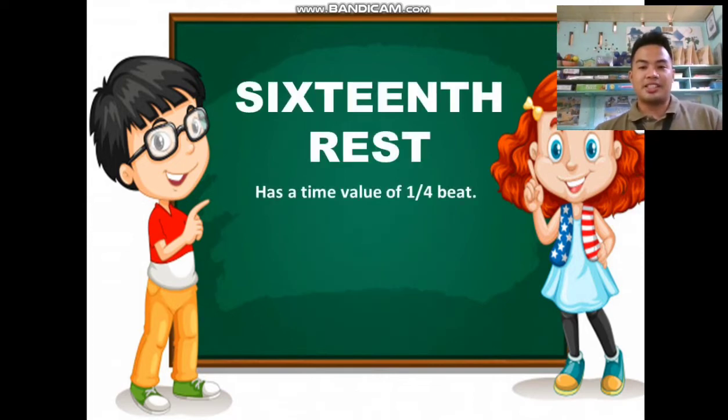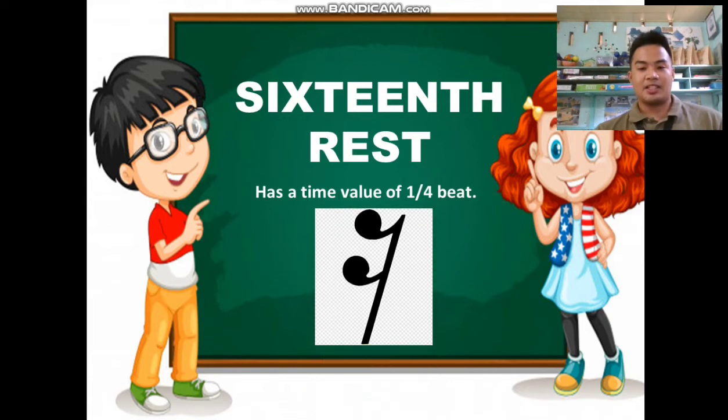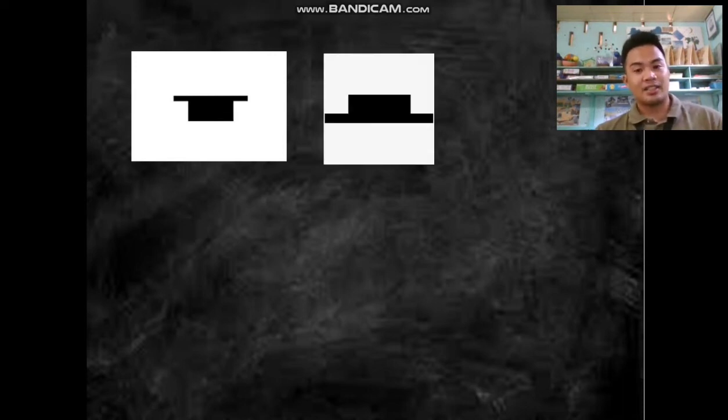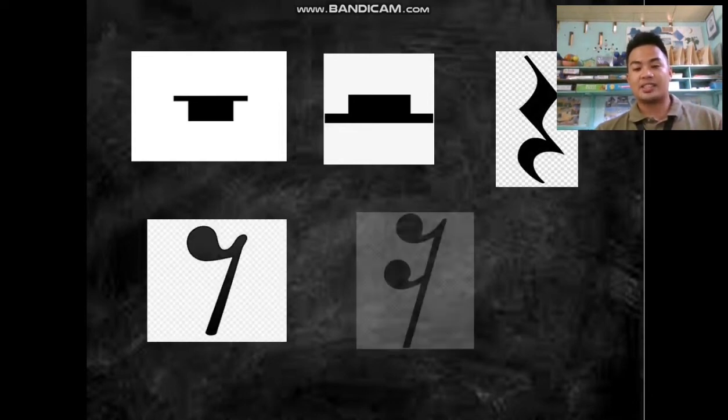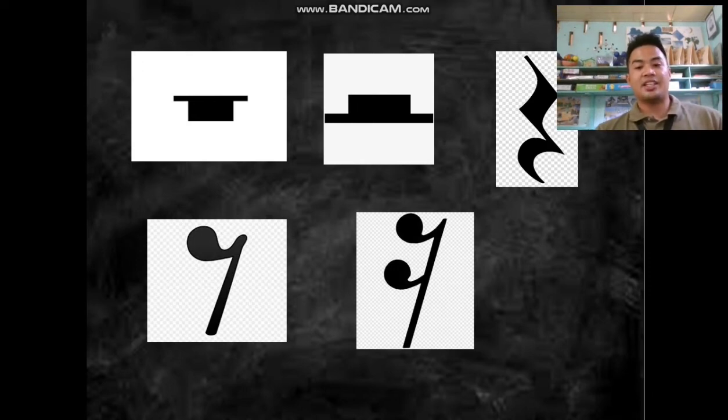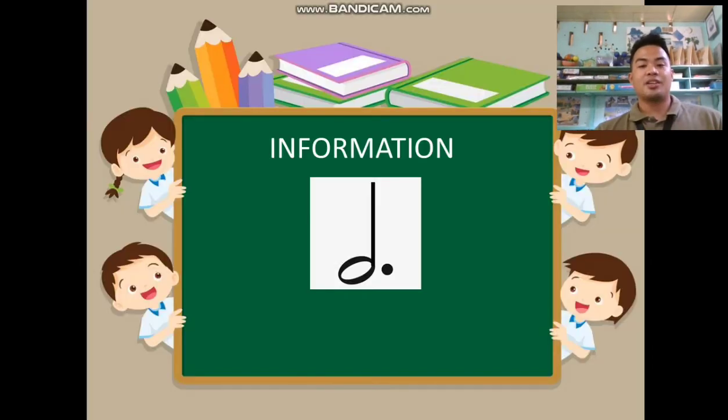Next, we have the 16th rest. It has a time value of 1/4 beat. And this is the picture of the 16th rest. So first we have the whole rest, the half rest, the quarter rest, the eighth rest, and the 16th rest. Now you have the knowledge of the following notes and rests.